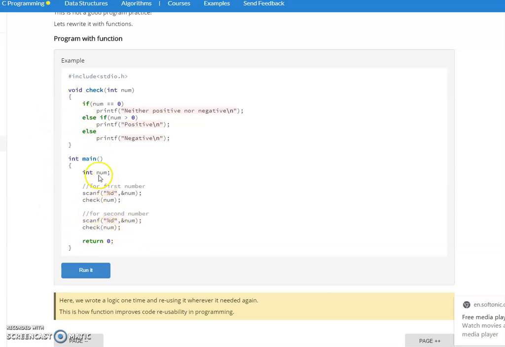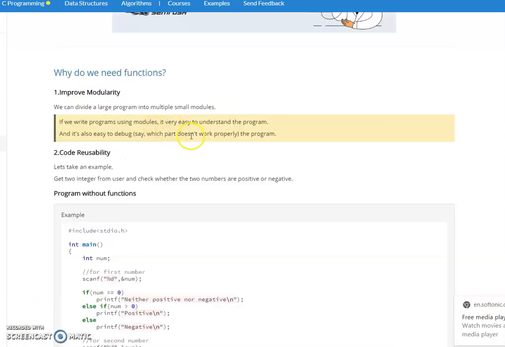Here we have written the code to check whether the given number is positive or not one time only. So we are calling it repeatedly whenever we want to check whether the number is positive or negative. We are reusing the code. So if you write a function, the reusability of your code is more, and it also improves the memory space. Instead of writing the code again and again,